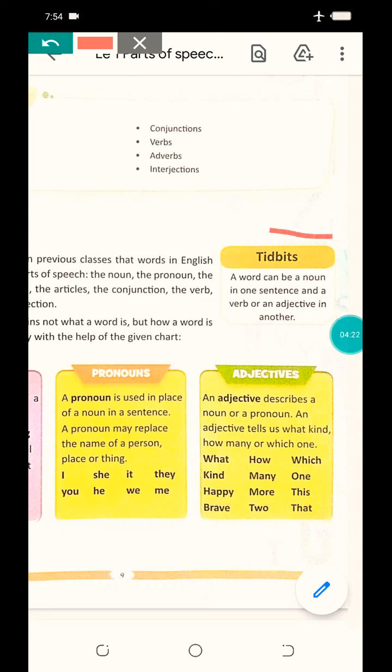Now beta, you can see a pop box here, tidbits. In this it is written, a word can be a noun in one sentence and a verb or an adjective in another. It means a word can be used in many aspects. It can be used as adjective also, as verb also, as noun also. Okay, coming to the next page.